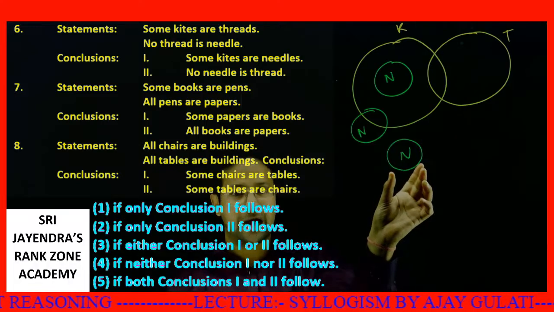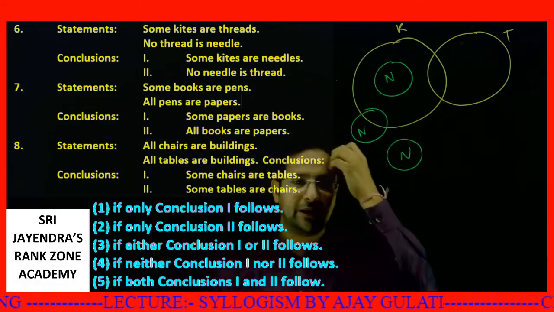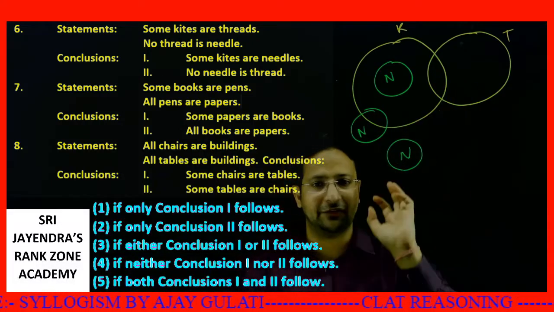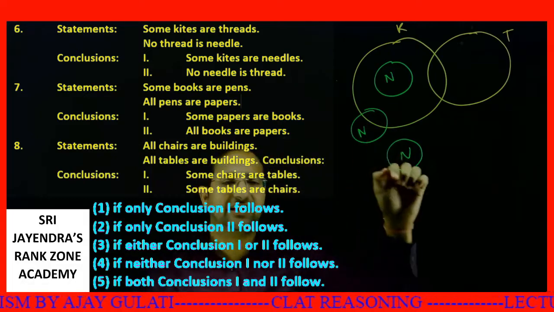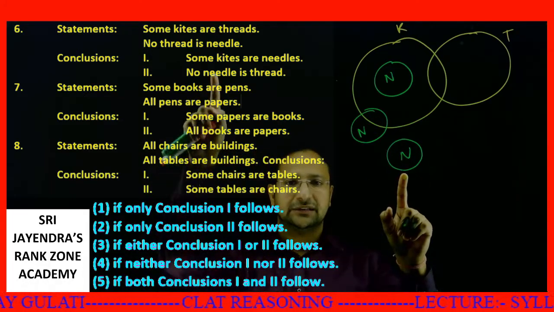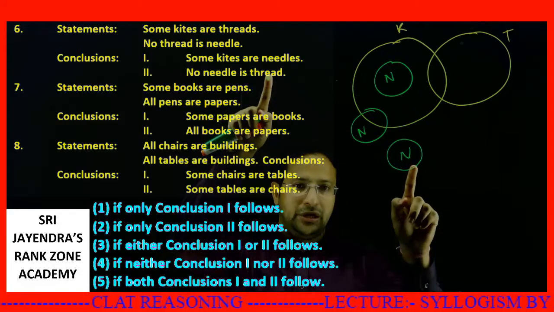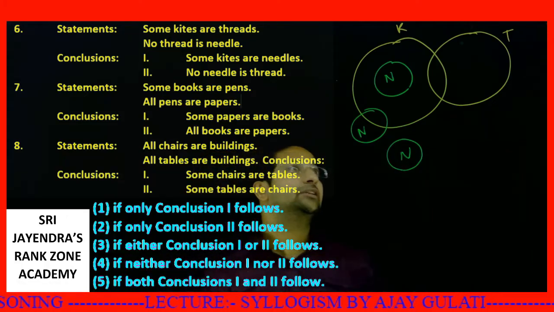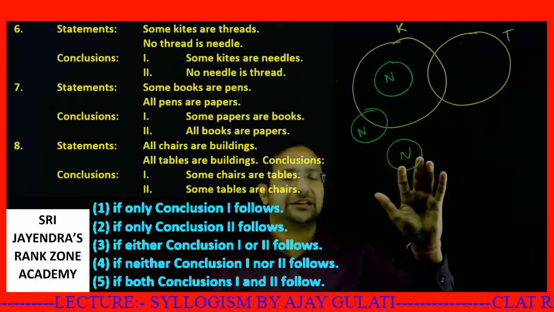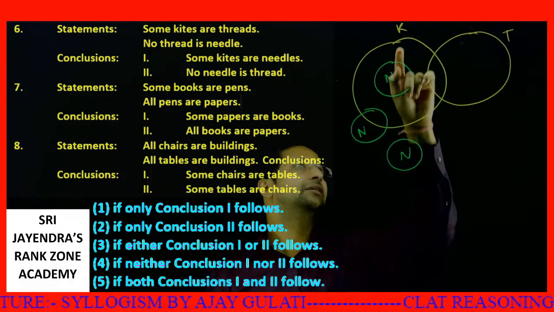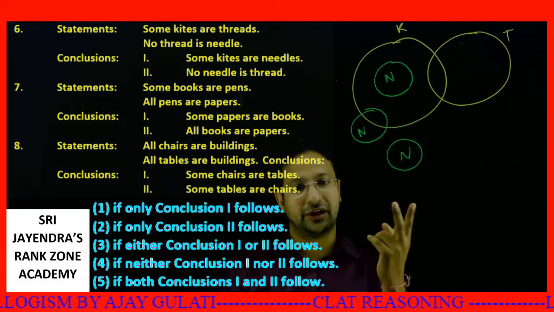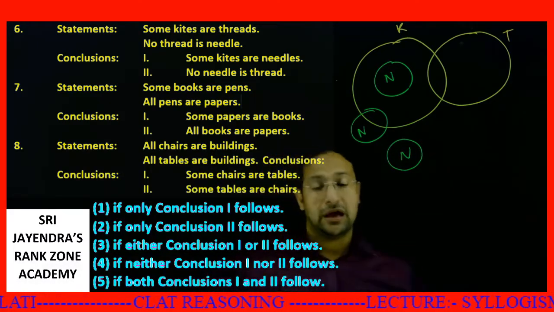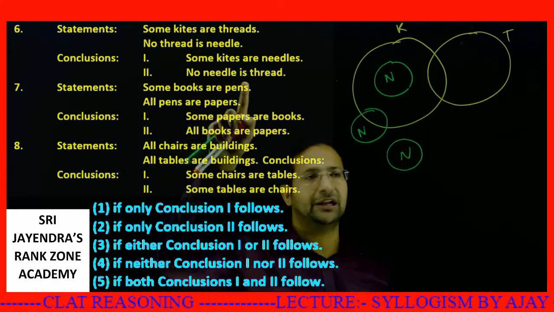Here the needles lie over this part. So how can I say? From now on, I'll be making green parts which will be possibilities, and the yellow parts are the ones which are absolutely true. These three greens are possibilities. The first conclusion is some kites are needles. See, here none of the kites is a needle. So the first statement is denied. The other thing is no needle is a thread. Can you say so? Here this needle is a thread. So neither the first is true nor the second is true. Let's say the same: no needle is thread.